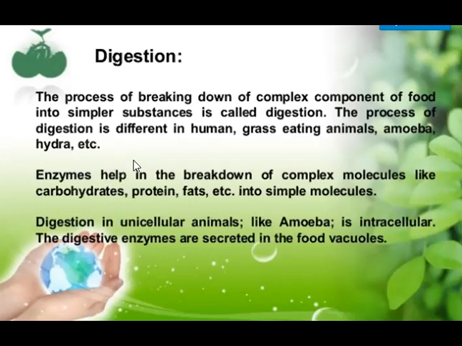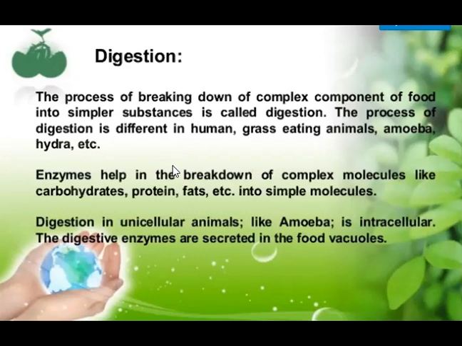How does the process of digestion take place? Enzymes help in the breakdown of complex molecules like carbohydrate, protein, fat, etc. into simple molecules. That means during the process of digestion, enzymes are helpful in breaking down complex molecules into their simpler form. Not only the enzymes, some digestive juices are also there which help in the process of digestion.